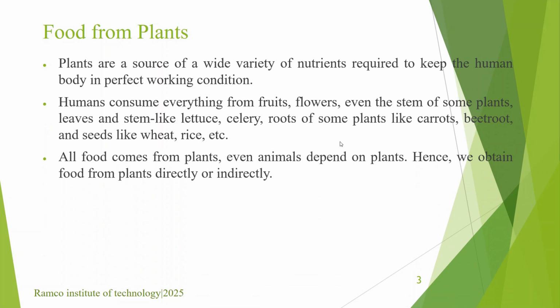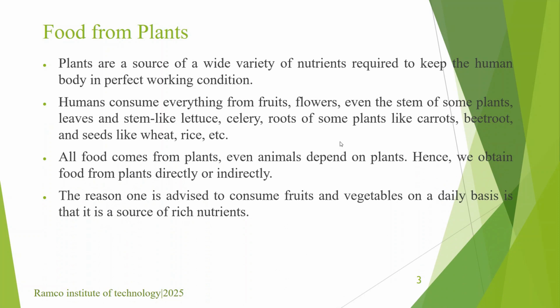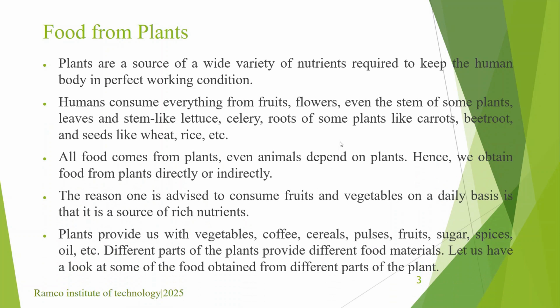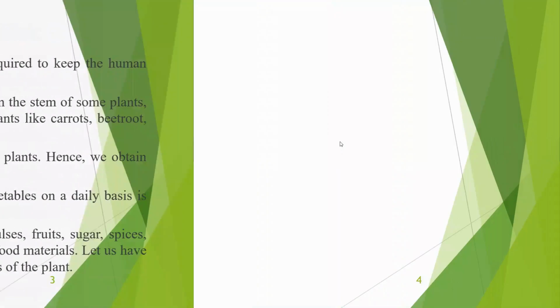All the food comes from plants. Even animals sometimes consume plants. So humans actually consume food from plants directly or indirectly. The reason one is advised to consume fruits and vegetables on a daily basis is because they are a rich source of nutrients. So let us have a look at some of the food obtained from different parts of the plants.